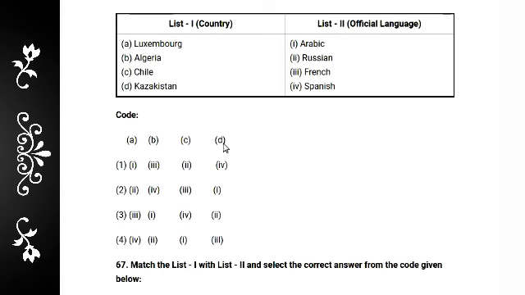Luxembourg matches French, Algeria is Arabic, Chile is Spanish, and Kazakhstan is Russian as the official language.